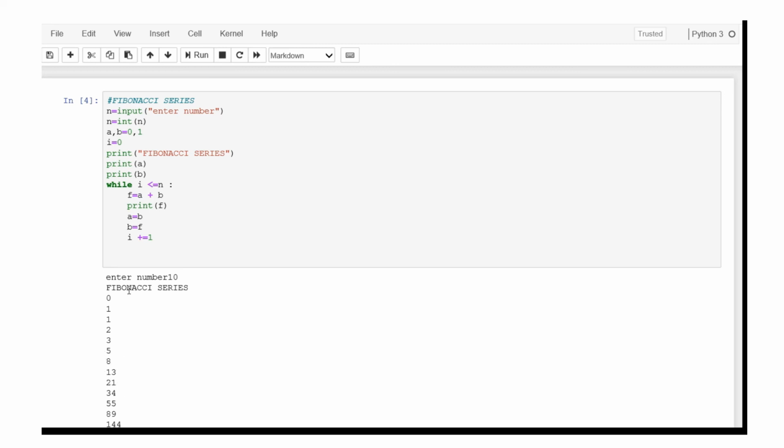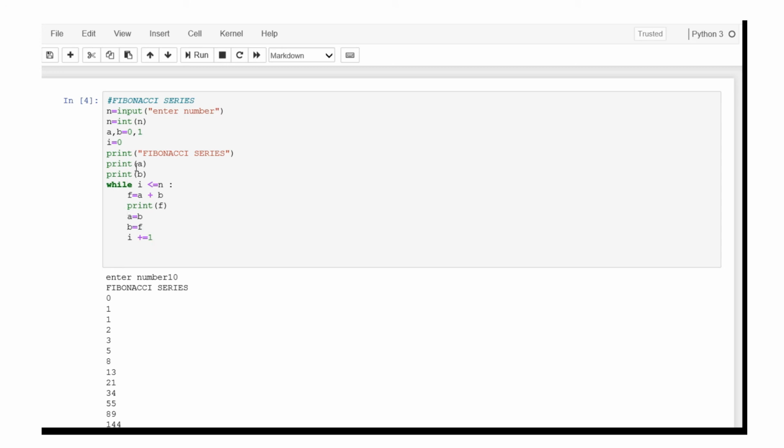That is the way the series is formed. Like that the series will repeat, till the given value is reached by the index i. As long as the given condition is true, the loop will get executed.